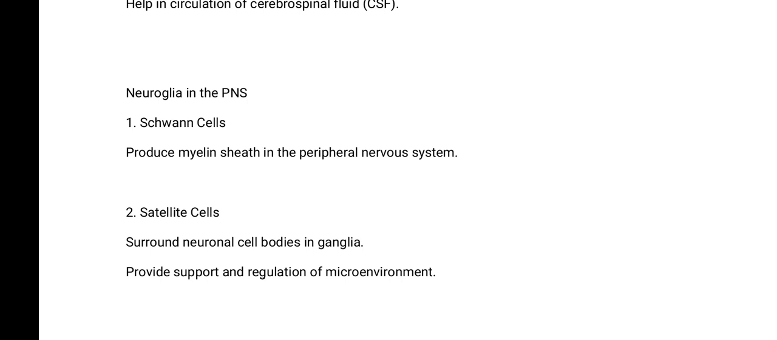They surround neuronal cell bodies in ganglia, and they provide support and regulation of the microenvironment that is found in the peripheral nervous system. So those are the 2 neuroglial cells that are found in the peripheral nervous system: the satellite cell and the Schwann cell. The Schwann cell produces myelin sheath in the peripheral nervous system.